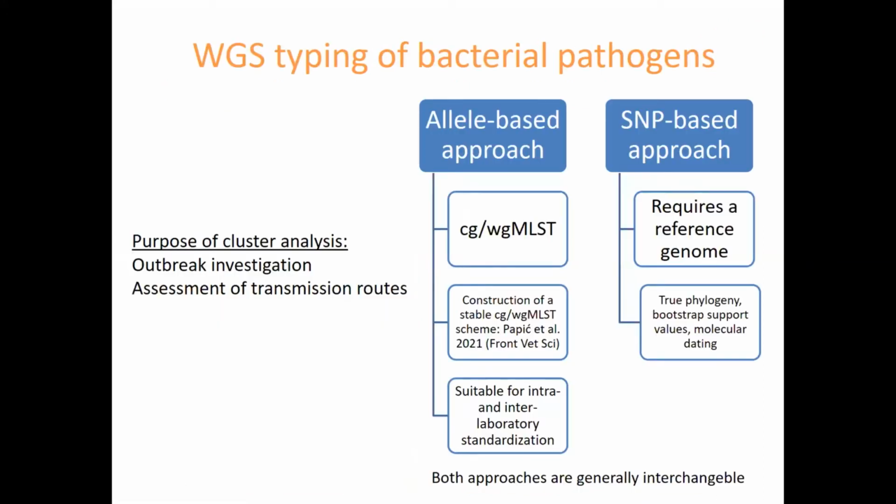Whole genome sequencing has really revolutionized the field of microbial typing, including bacteria. There are two general approaches to microbial typing. One is an allele-based approach, in which the unit is a locus or a gene. And the second one is a SNP-based approach, in which the unit is a nucleotide or SNP.